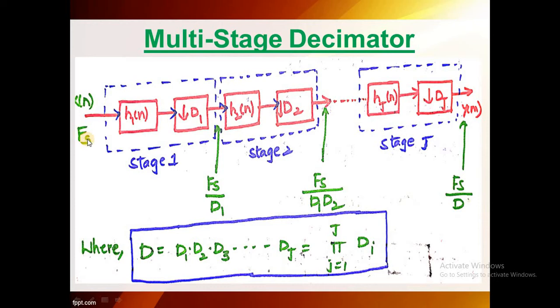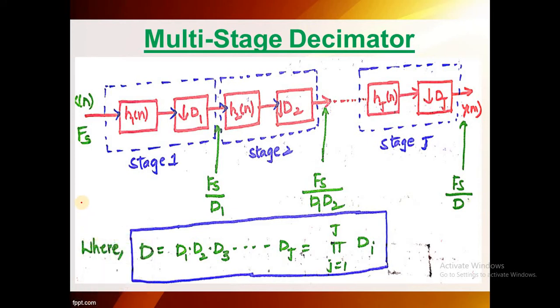Here fs is the input sampling rate, x of n is the input, and y of m is the output. fs by D is the output sampling rate. The output that we are going to get is fs by D1.